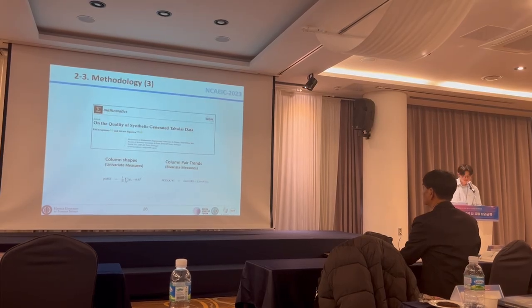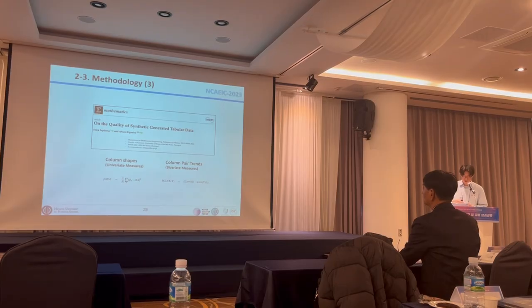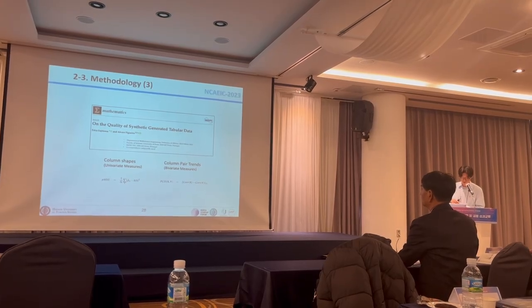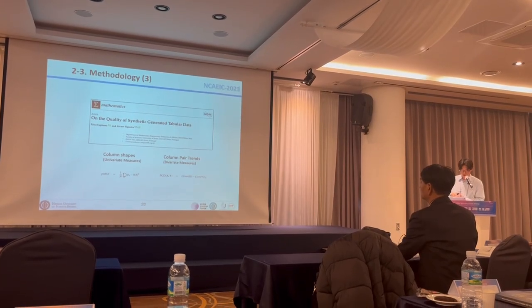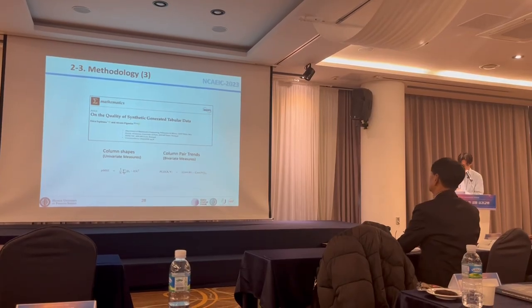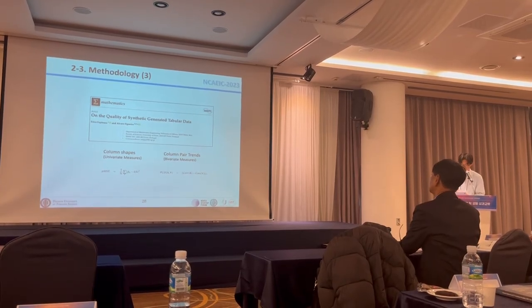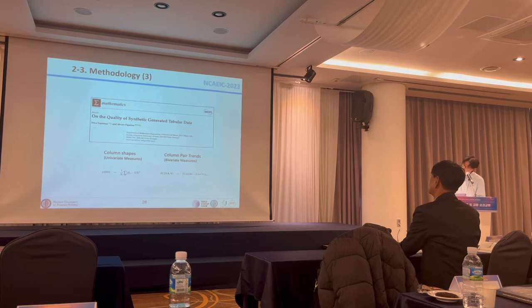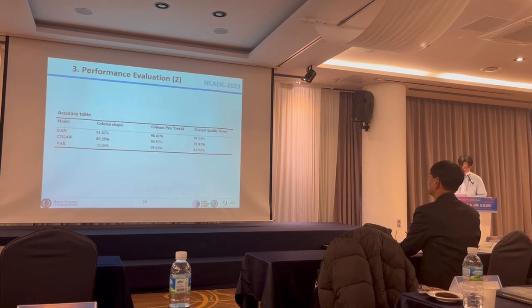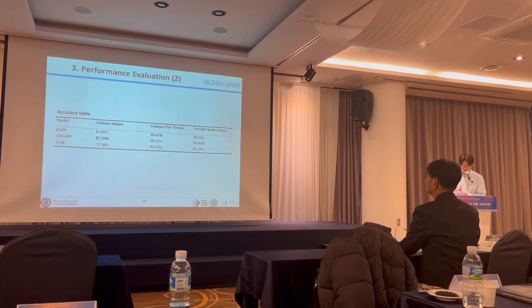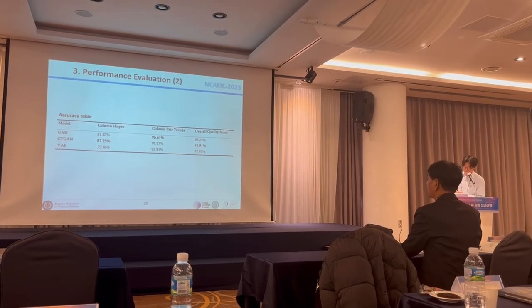To be more specific, we used two indicators to select the optimized model. This paper expressed the reproduced quality of structured data, which used column shape and column pair trends as evaluation indicators. Based on this, we also tabulated the accuracy of all models. We can see the GAN, CTGAN, and VAE models from top to bottom.